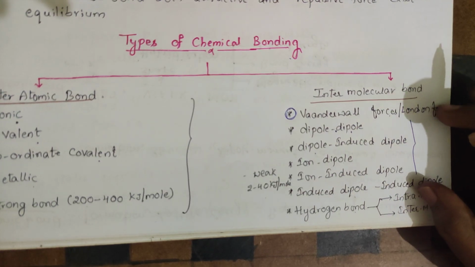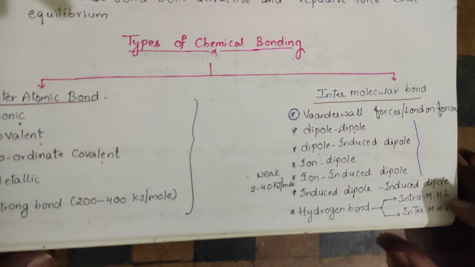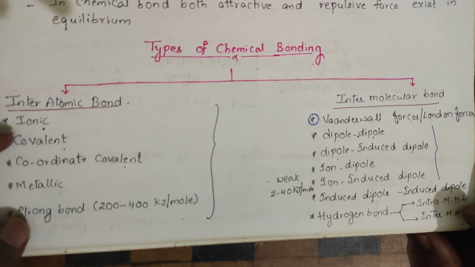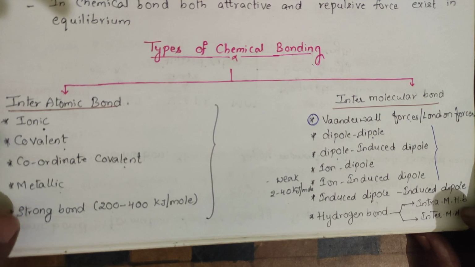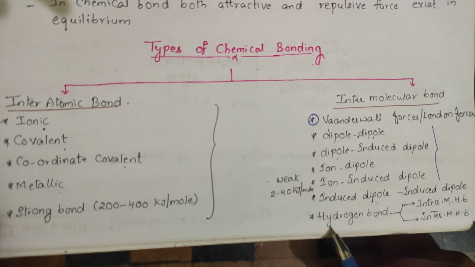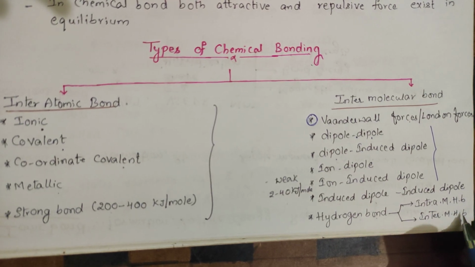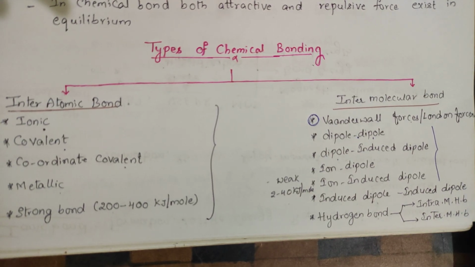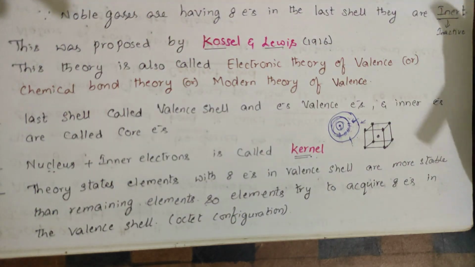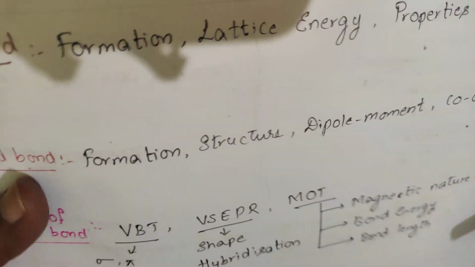We will be learning about these in the upcoming classes. In this chapter, 90% we will be studying regarding this. And there is one more, hydrogen bonding, in the intermolecular bonding, which can be intramolecular hydrogen bonding as well as intermolecular hydrogen bonding.